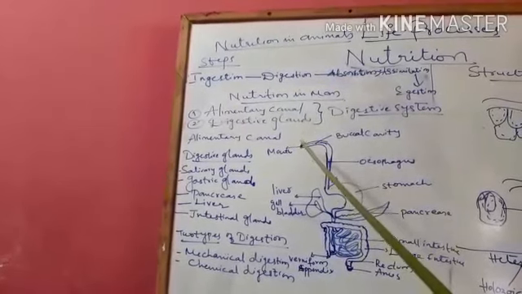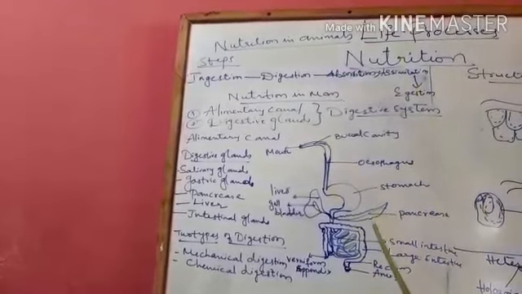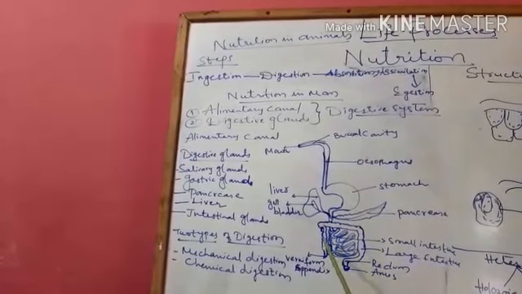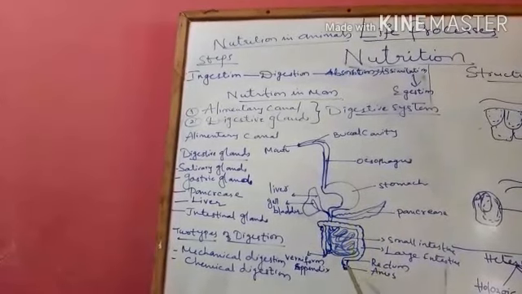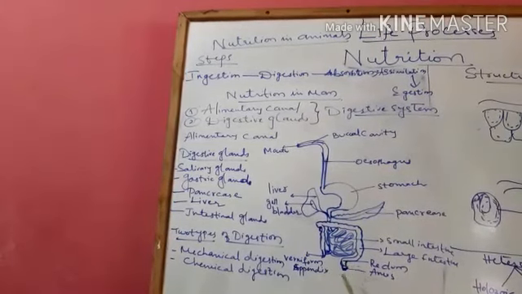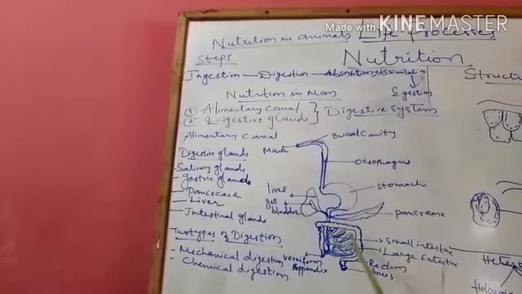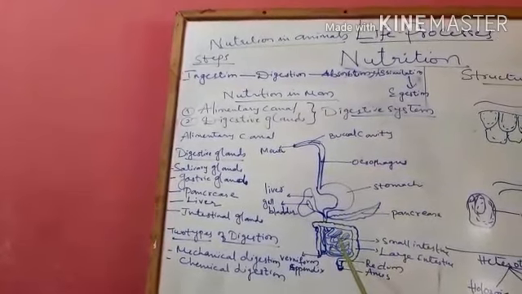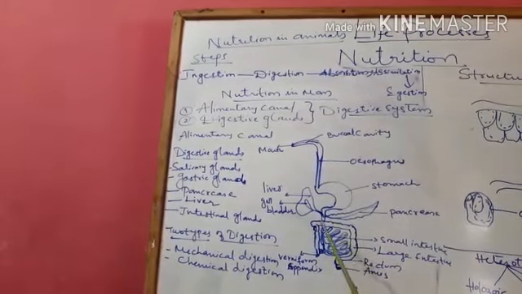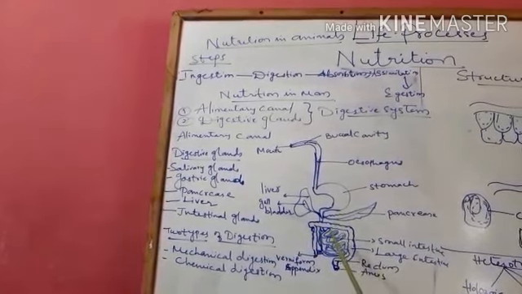You all know, students, the alimentary canal length is around 9 meters. The small intestine is around 6 meters in length and the large intestine is around 1.5 meters, and the overall length of the alimentary canal is around 9 meters. You will be surprised why the small intestine, though it is around 6 meters in length, is still called small, and the large intestine is only 1.5 meters. Why do we call it large? The name is given based on the thickness.